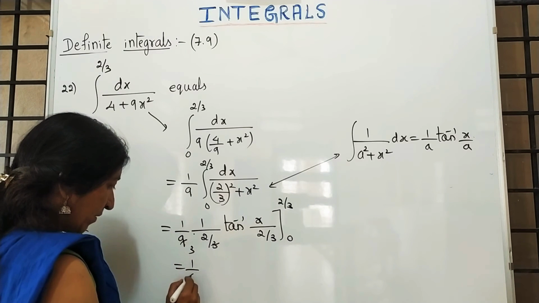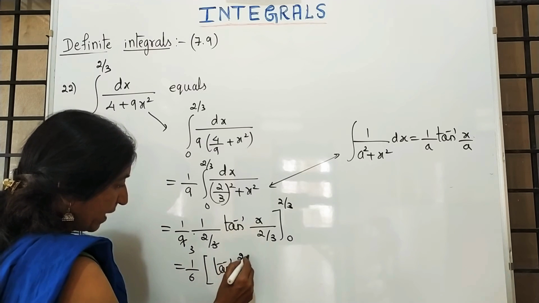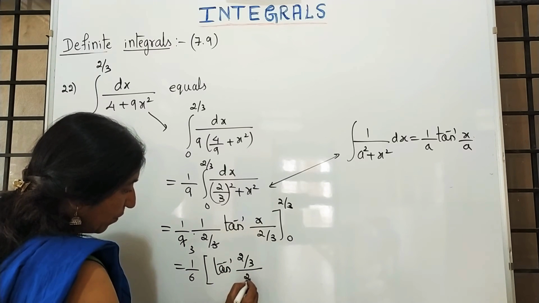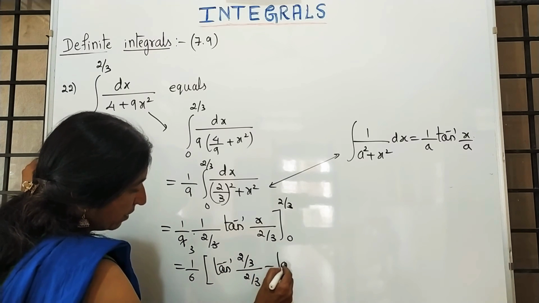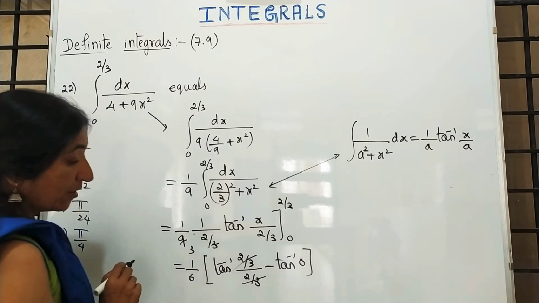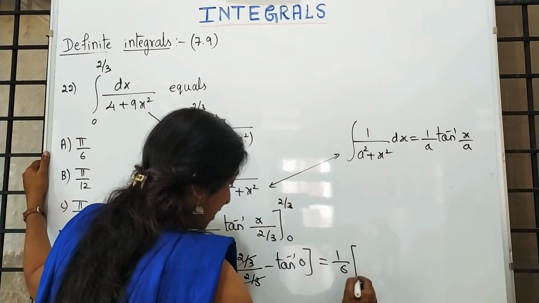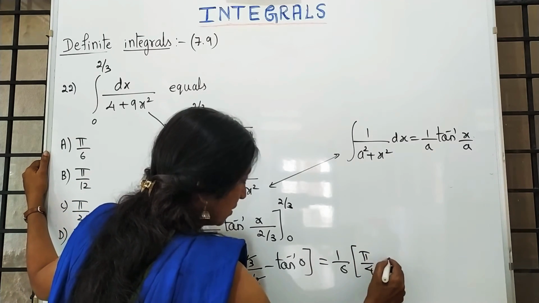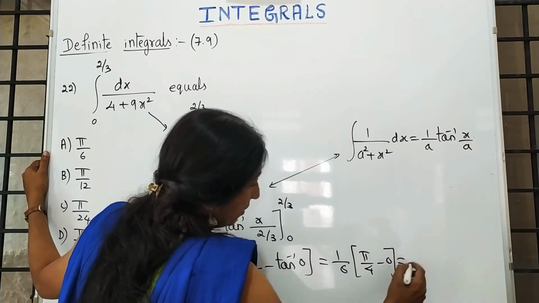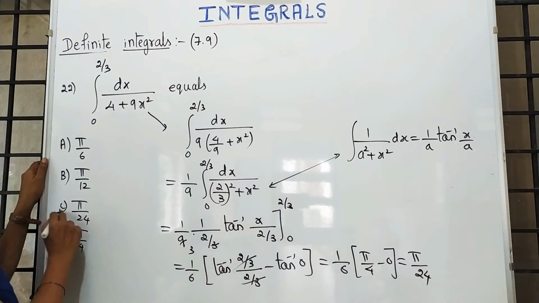It is 1 by 6 tan inverse of 2 by 3 upon 2 by 3 minus tan inverse 0. This gets cancelled, tan inverse 1. Tan inverse 1 is 45 and tan inverse 0 is 0. 45 is pi by 4. So it is pi upon 24.